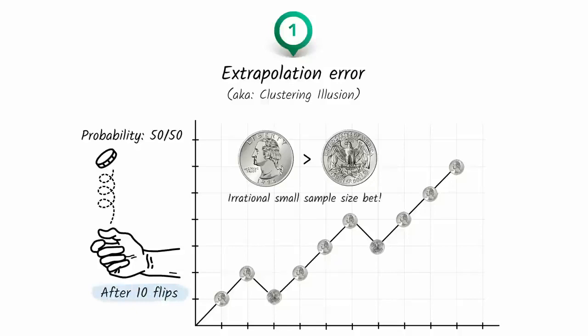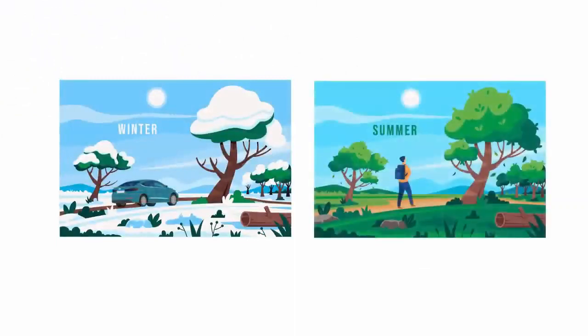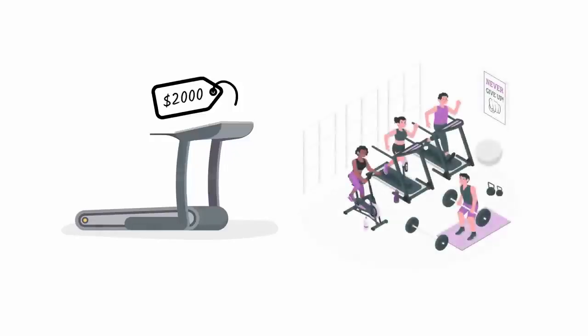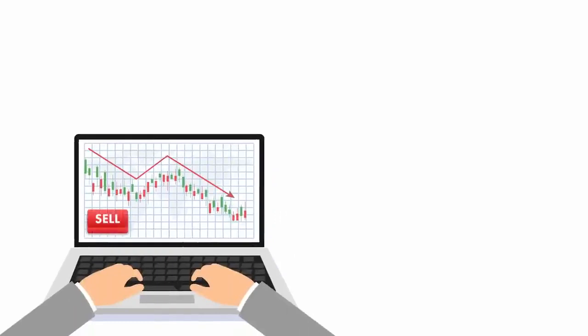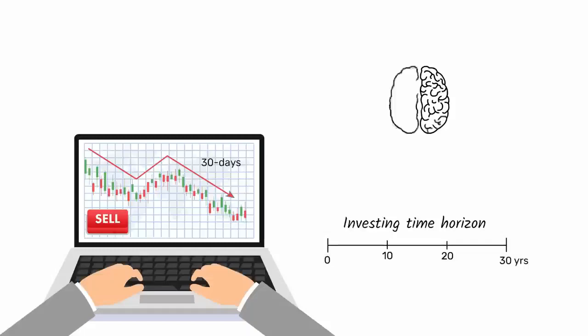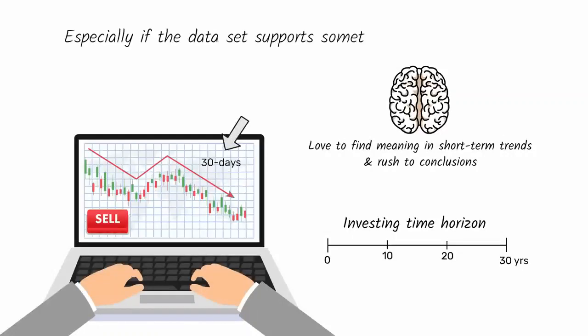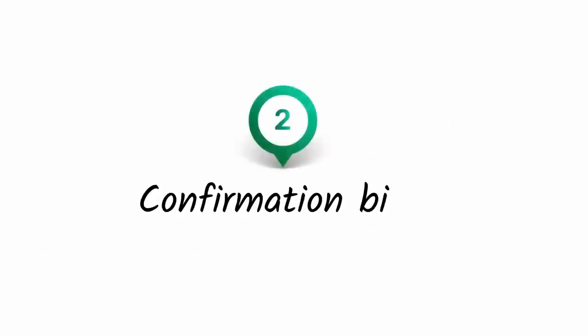But people make small sample size bets all the time. A person moves to a city with long winters after spending just 5 days in that city in the middle of summer. A person buys a $2,000 treadmill after using a treadmill at the gym just a handful of times. Or a person sells all their investments based on a 30-day trend when they have a 30-year investing time horizon. Our brains love to find meaning in short-term trends and rush to conclusions. We irrationally make big decisions based on small data sets, especially if a data set supports something we want to do. Which brings us to the next item on our checklist, confirmation bias.